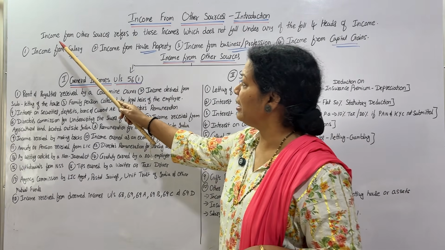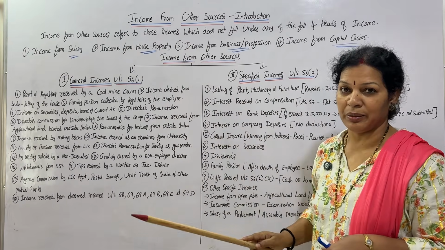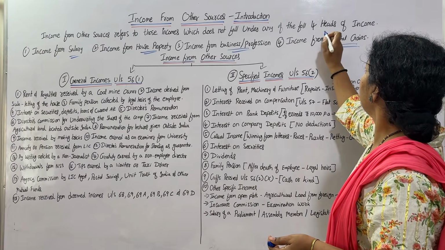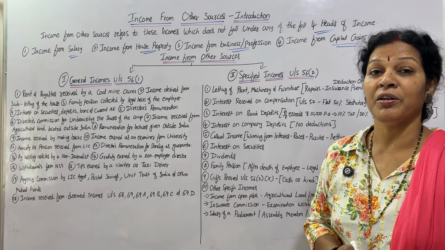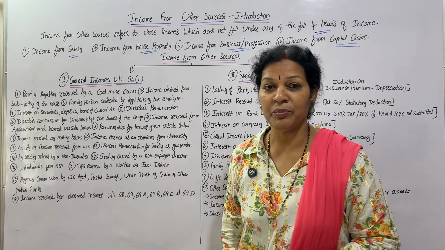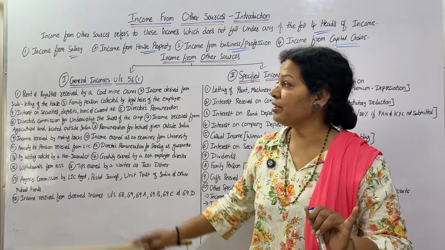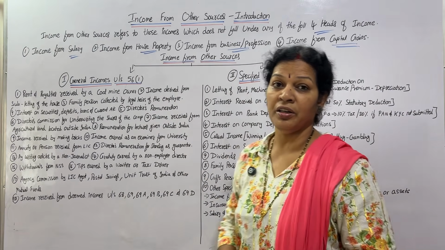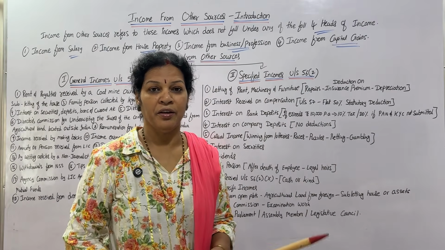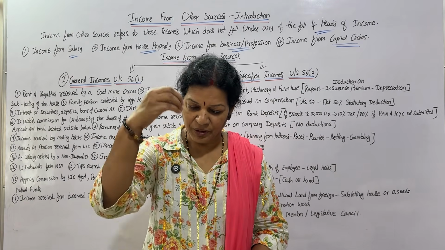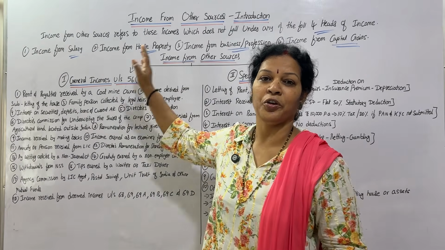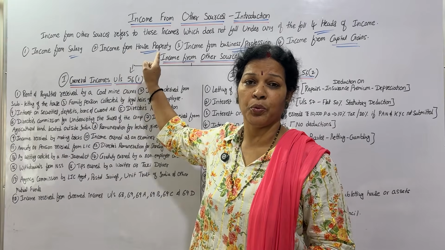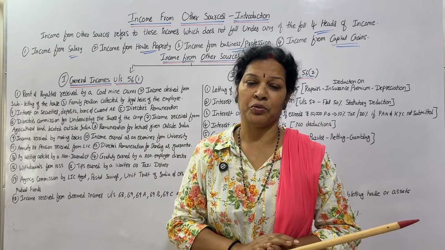Now, coming to the 4 topics. What are the 4 topics? Income from other sources refers to those incomes which do not fall under any of the 4 heads of income. What are the 4 heads? Income from salary, which we learnt already, income from house property, income from business or profession, and income from capital gains. Apart from these 4, everything is income from other sources.